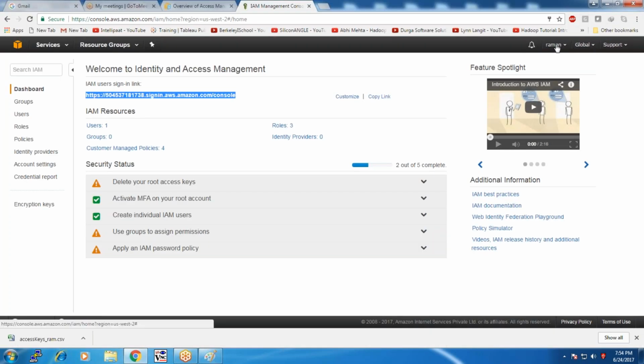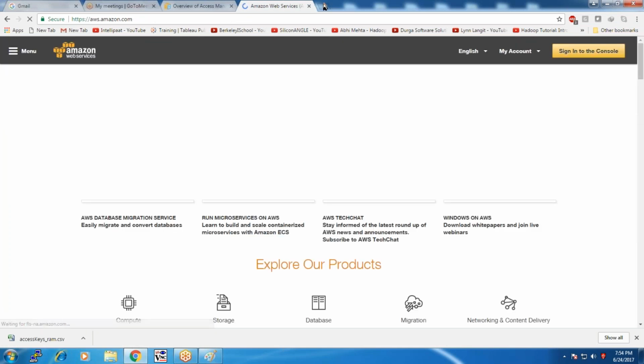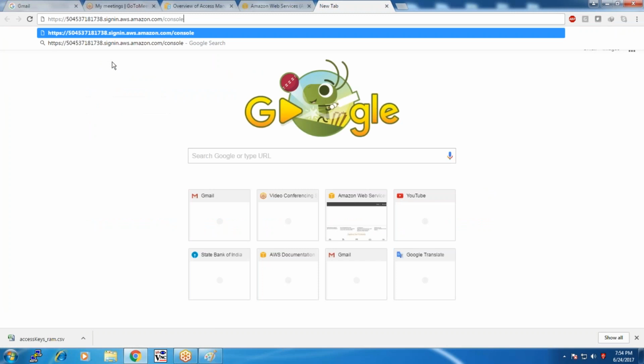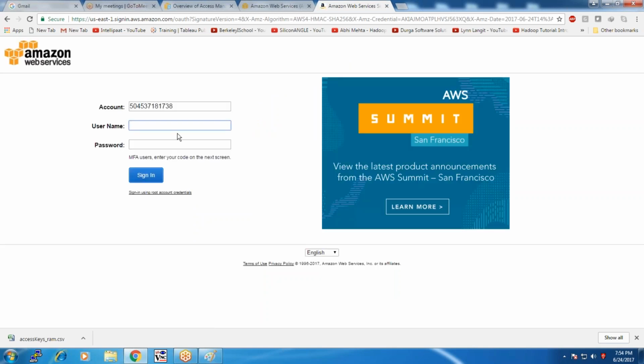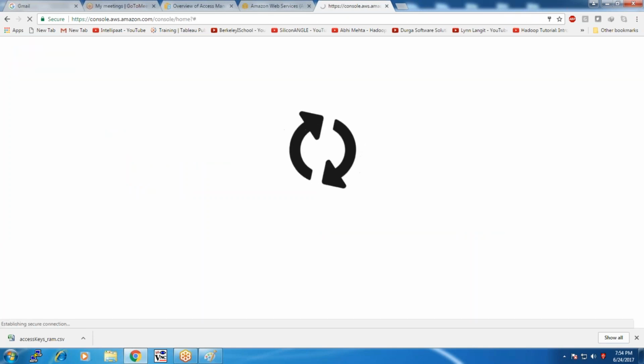Here in this case, the user has been given only a limited credential, and that alone he can make use of. Let me check. First come out of your root user credential. This is the URL assigned to the user. Click on the URL. My username is Ram, and I have the revised password. Sign in.